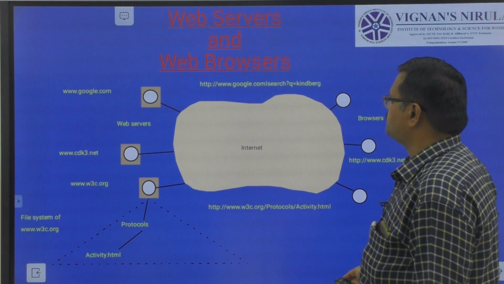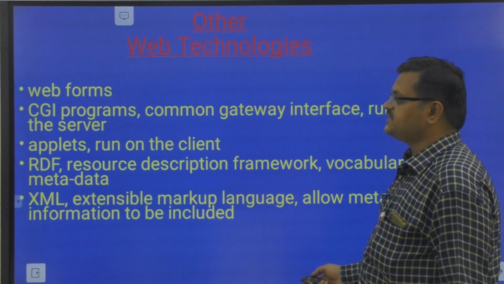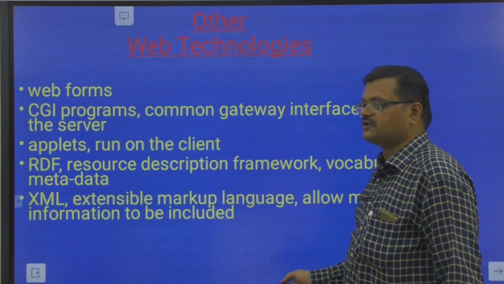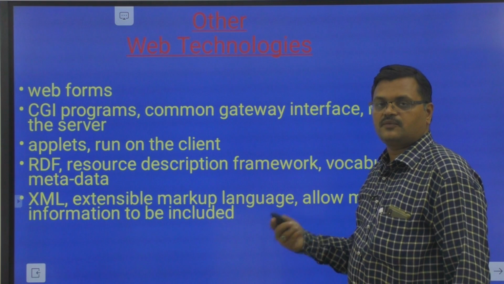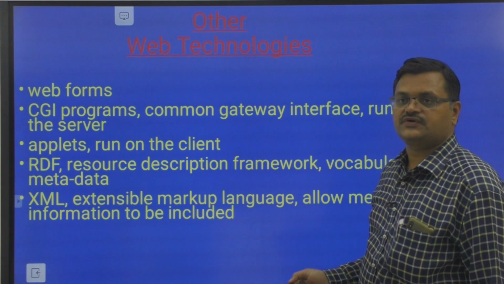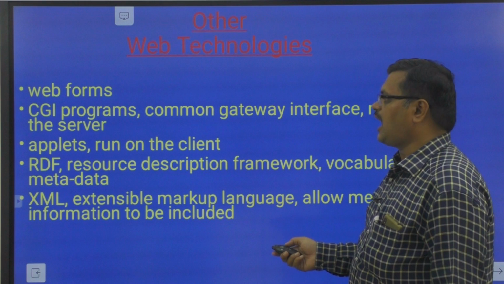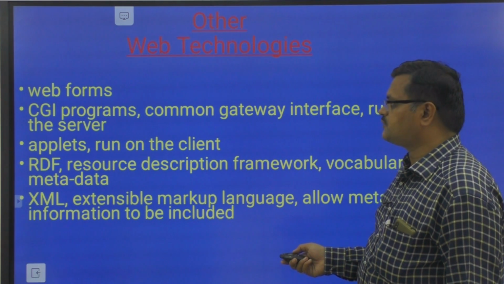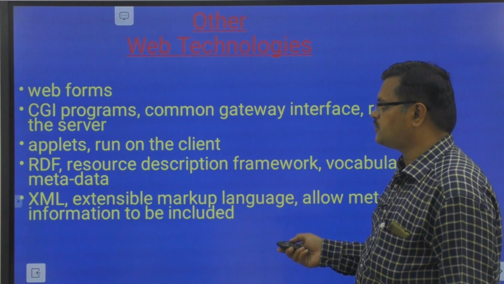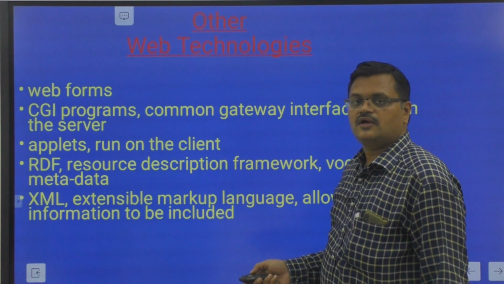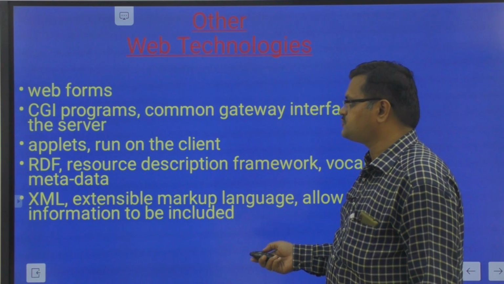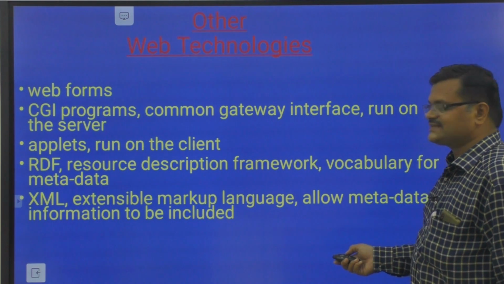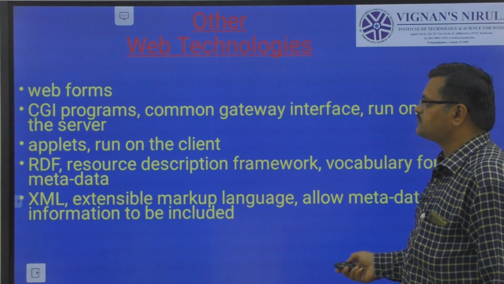We have also discussed other technologies like web forms and CGI. CGI is nothing but a program on the server which is executed, where the procedure at the remote server gets executed and the result is returned back to the client. An applet is a mobile code executed in the browser. The code is downloaded from the server into the local browser and system, and then it executes. We also covered RDF, that is resource description framework, and XML. These are the things we discussed in the last class.